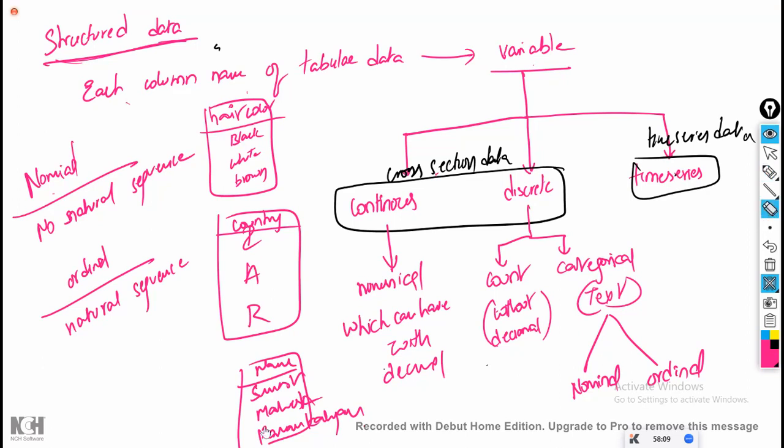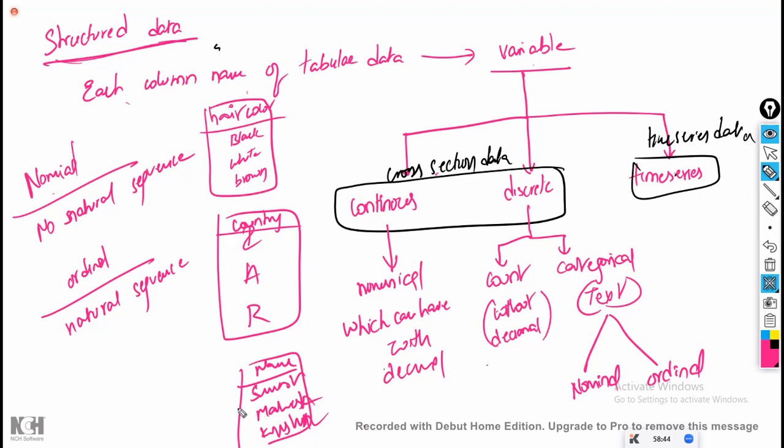Okay, for example, let us change this and go to Krishna, something. Now they are just names only. There is no natural sequence between them. So no one can say that the name Mahesh is better than Suresh. If the name Mahesh were better than Suresh, none of them would keep the name Suresh, right? Everyone would keep the name Mahesh only. If the name Krishna were better than others, everyone would keep the name Krishna only. They are just names.